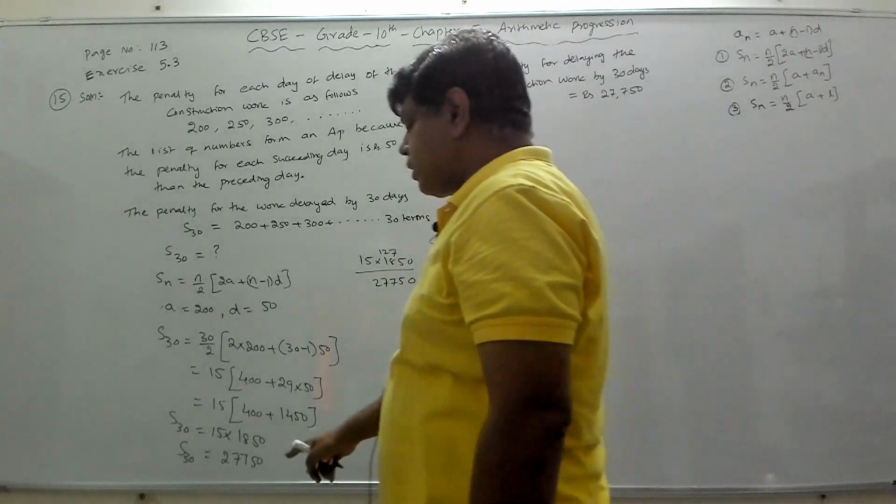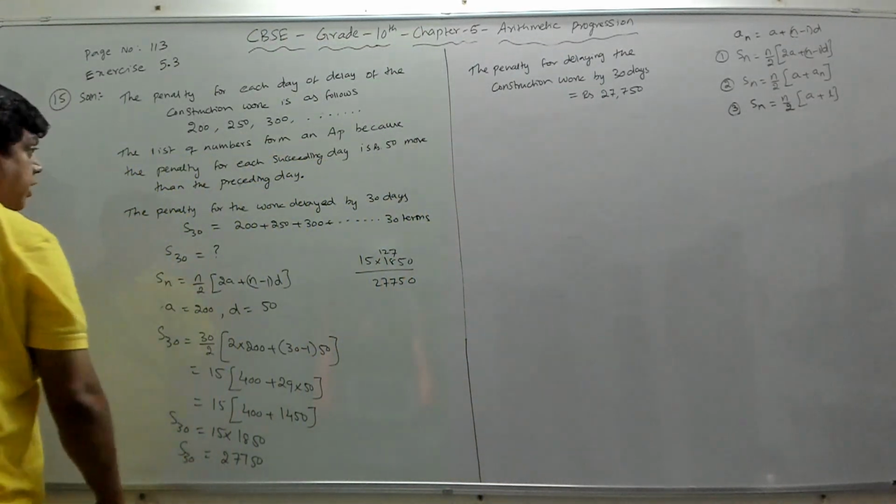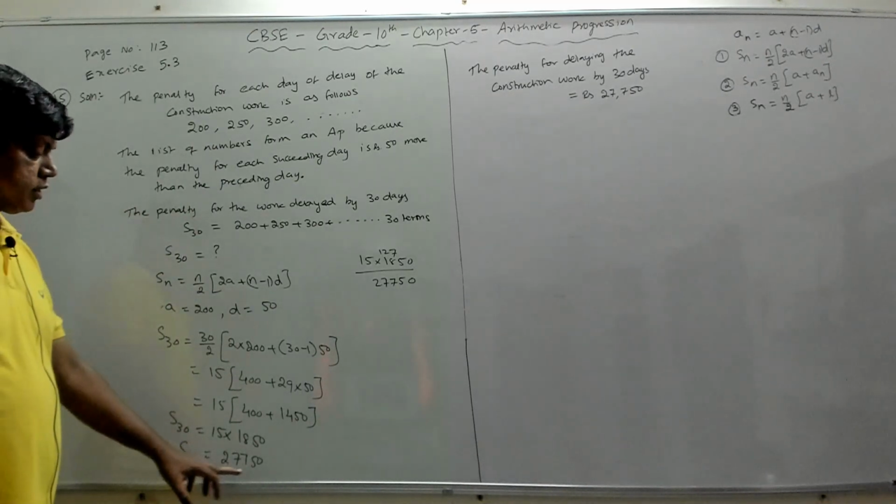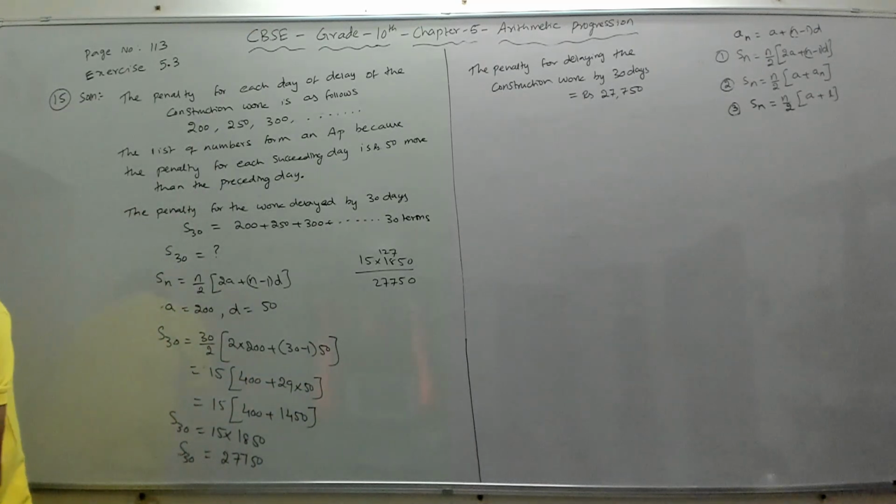So this much penalty the contractor has to pay. 27,750 is the total penalty if the work is delayed by 30 days.